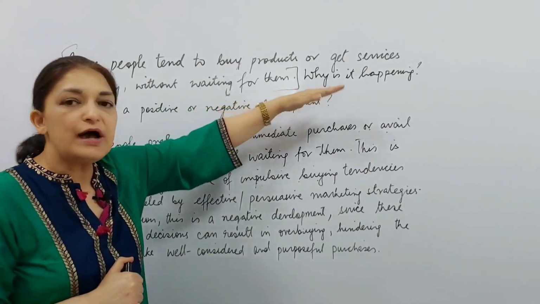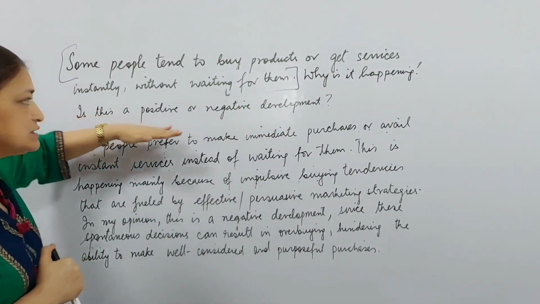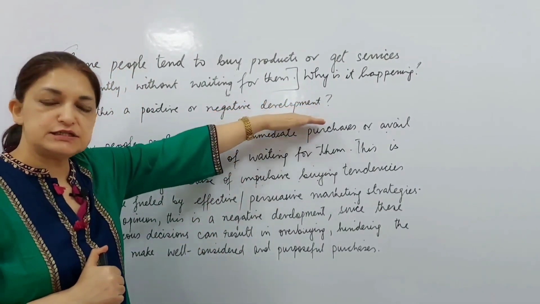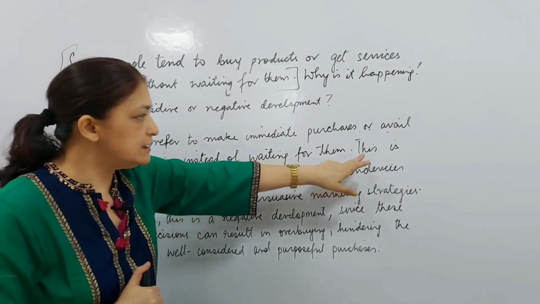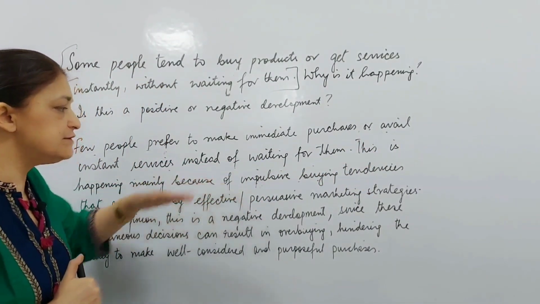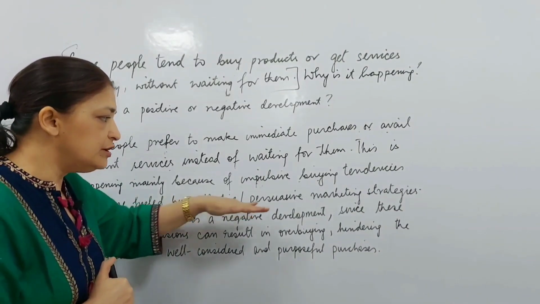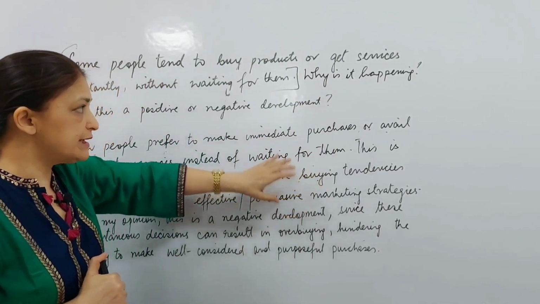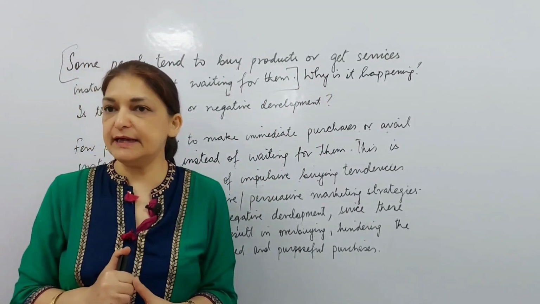Then there is the question, why is it happening? This question we have to answer along with, is this a positive or negative development? These are our thesis questions. First of all, we'll answer this question, and let's see the answer. This is happening mainly because of impulsive buying tendencies that are fueled by effective or persuasive marketing strategies. Now, this is the reason we have given to our examiner. Why is it happening? This is happening because of impulsive buying tendencies.